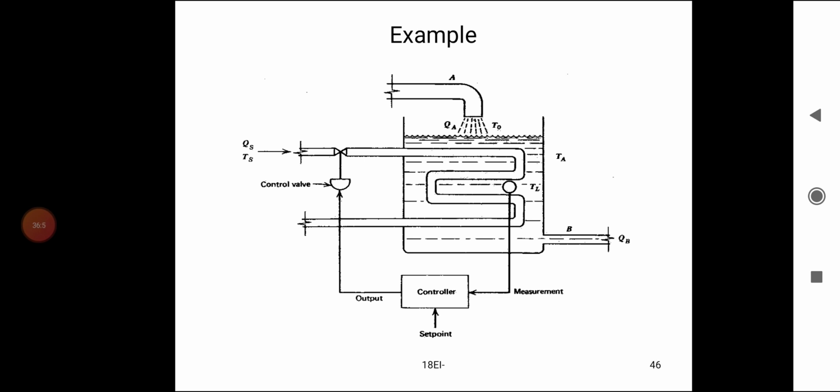The controller has a feedback signal from the thermocouple and a set point. Based on that, it develops an output signal, and based on the output signal, the valve is opened or closed.